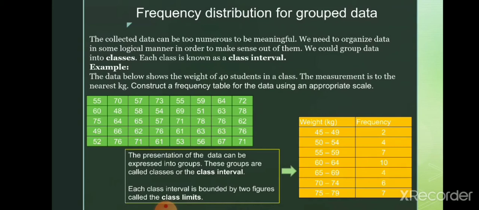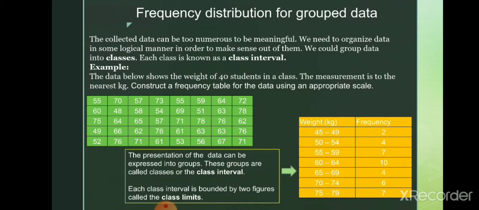Now what is the frequency distribution? Now we'll study. The collected data can be too numerous to be meaningful, so we need to organize data in some logical manner in order to make sense of them. We could group data into classes, each class known as a class interval.